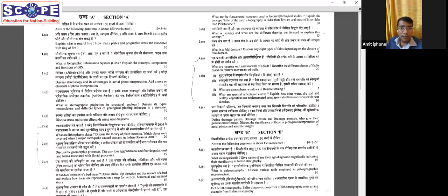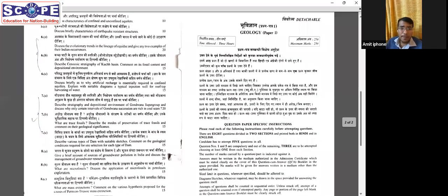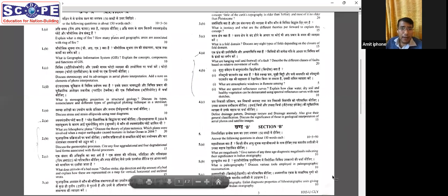Section B, compulsory question 5A, megafossils and diagnostic fossils. Very easy. What is paleogeography? Tools employed in paleogeographic reconstruction. Again, it's simple like plate tectonics. What we use in the reconstruction of plate tectonics, the same will be used in paleogeography. 5C, lithostratigraphy, diagnostic properties of lithostratigraphic units, giving examples from Indian stratigraphy. Again, a direct question from the syllabus.